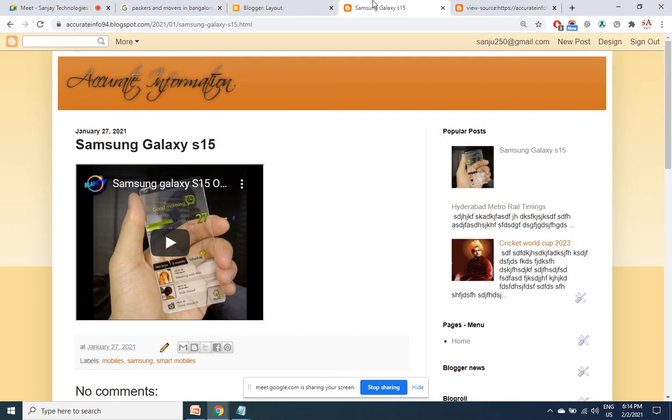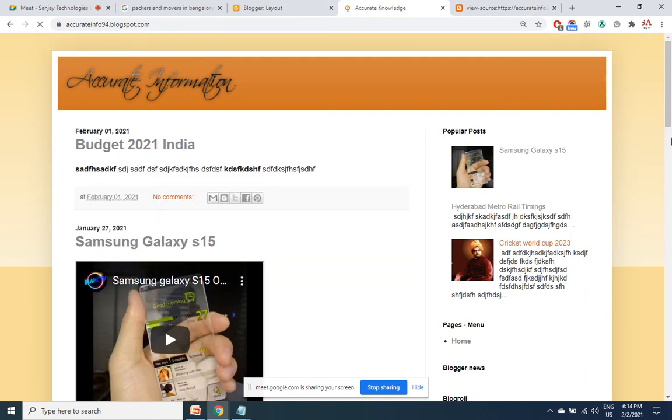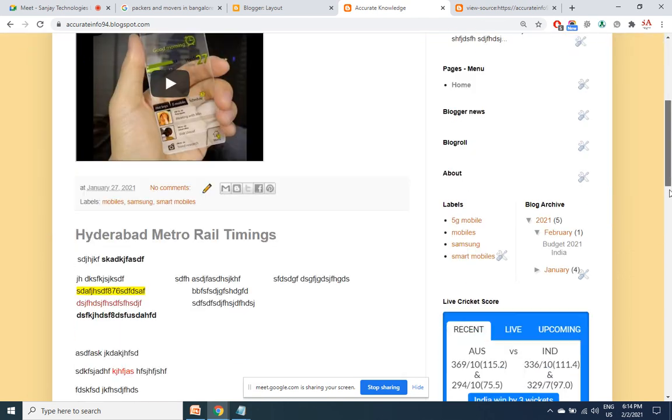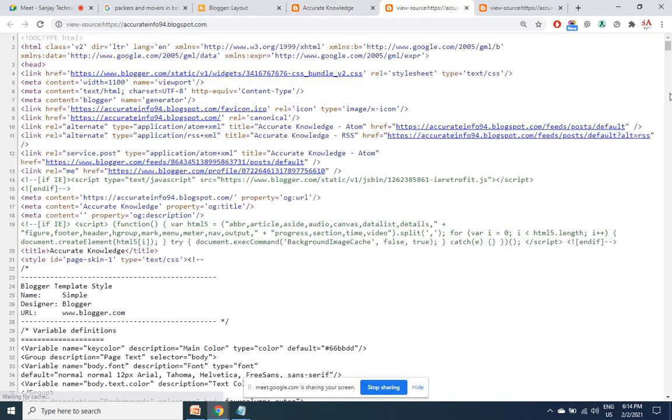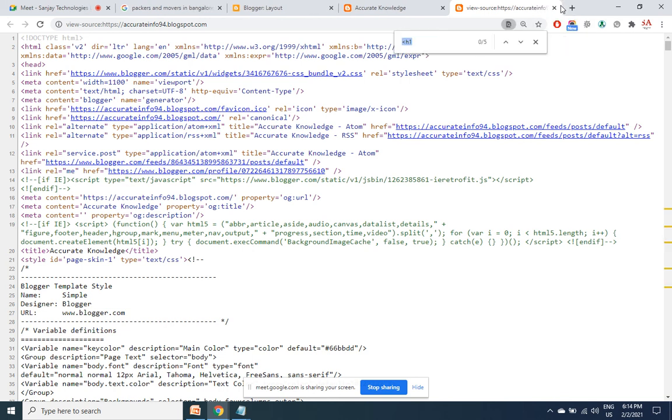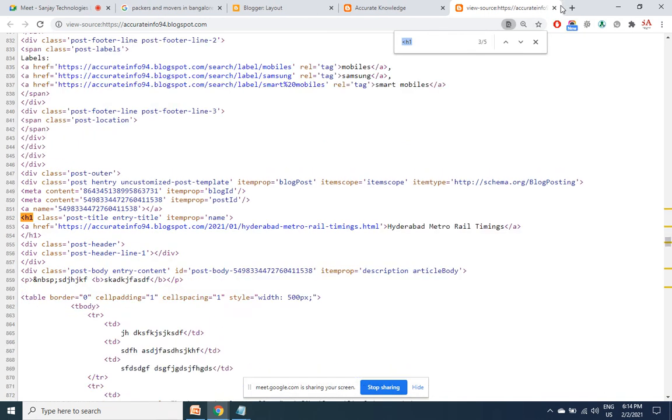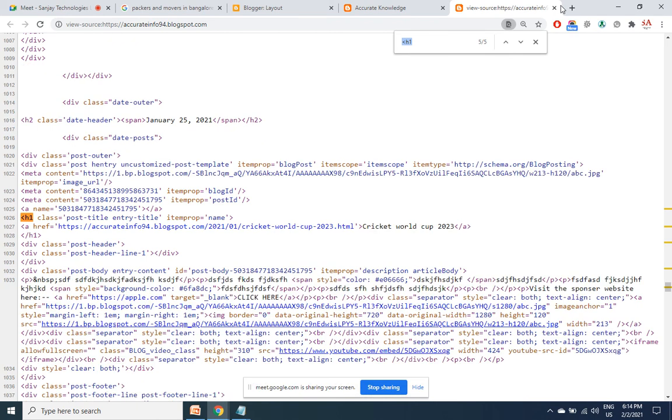The problem is in the home page. By default, there will be several posts coming one below the other. For some themes it is 5. For this theme it is 7. So when I press Ctrl U, not 1 but you'll be getting 7 H1 tags. I have published only 5 posts. You publish 2 more, 7 posts will come one below the other. Even 2 H1 tags itself is like spam.